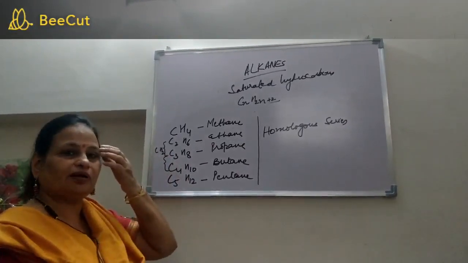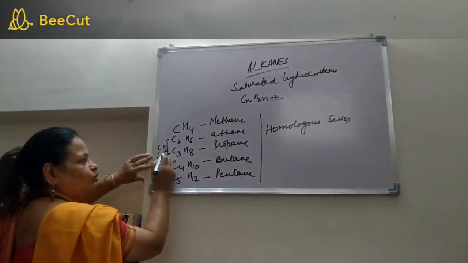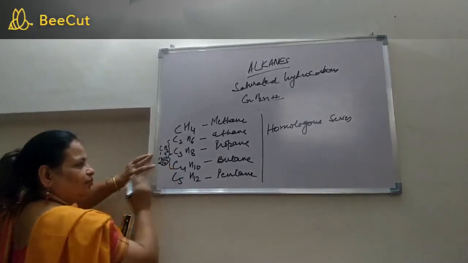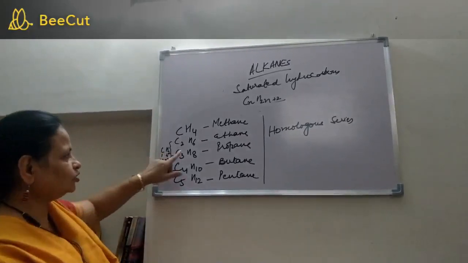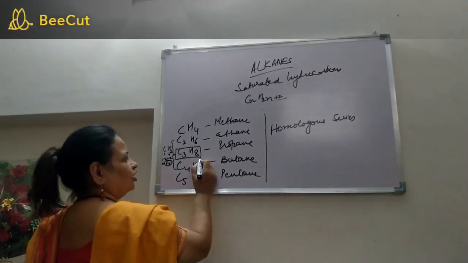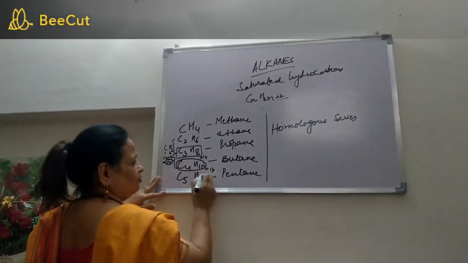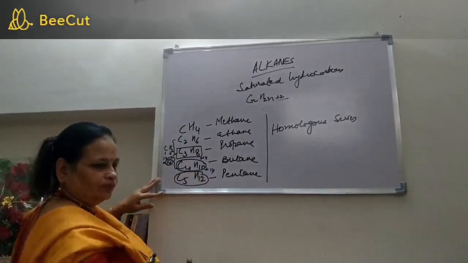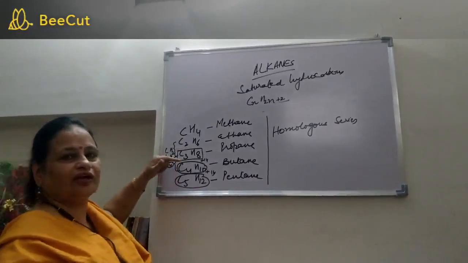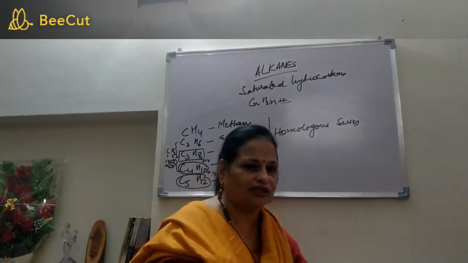Now because the variation is by a CH2 group, the mass of carbon is 12, the mass of 2 hydrogen atoms is 2. If you add them, the sum comes out to be 14. That means whatever is the mass of this hydrocarbon, plus 14 will be the mass of the next member, plus 14 will be the mass of the next, and so on. That means there is a variation of 14 by mass in every consecutive member of the family. This was regarding the homologous series.